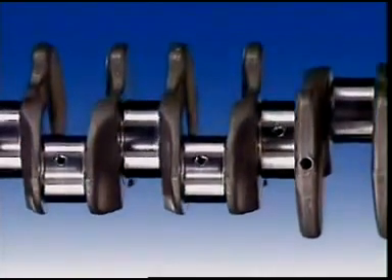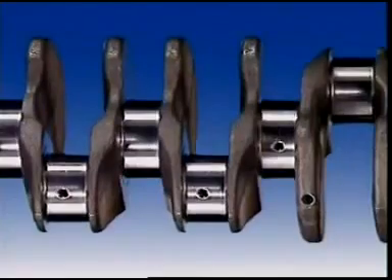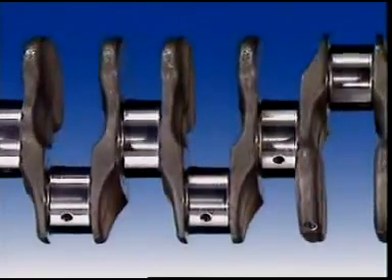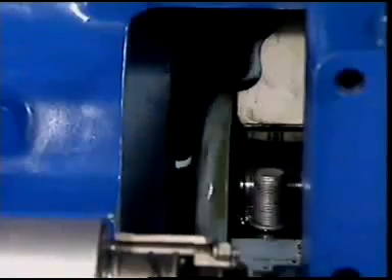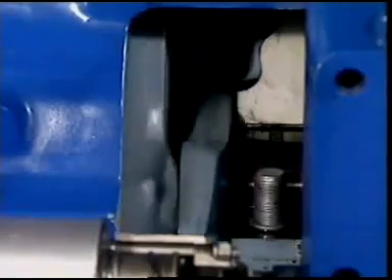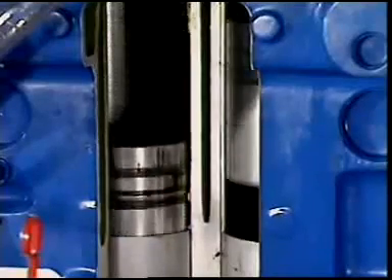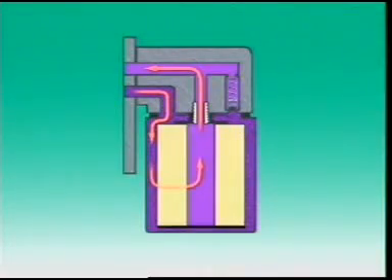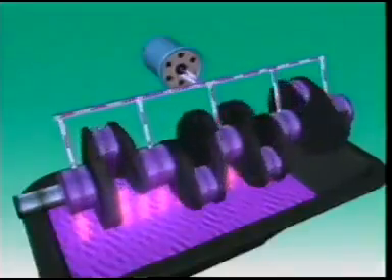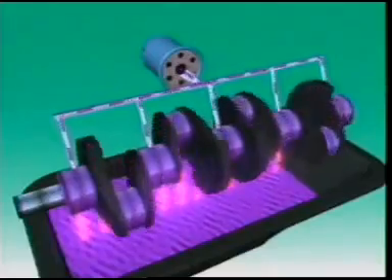Oil that has been pumped to the crankshaft main bearings travels through oil ways to the connecting rods. Oil may also be splashed from the connecting rods onto the cylinder walls. A filter is usually provided to remove particles of dirt from the oil, and the circulation of the oil assists with the cooling of the internal parts.